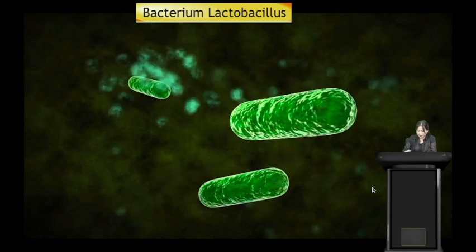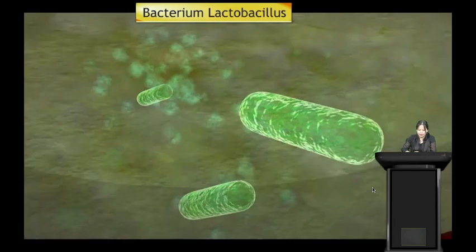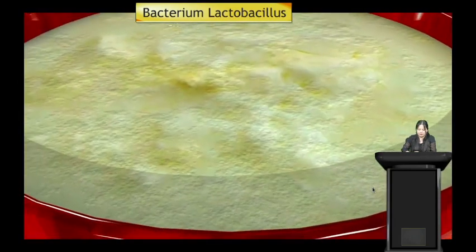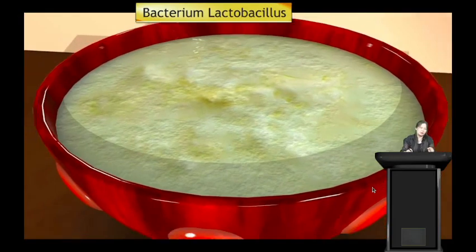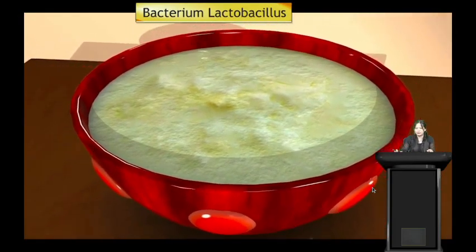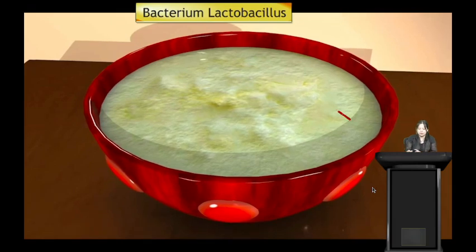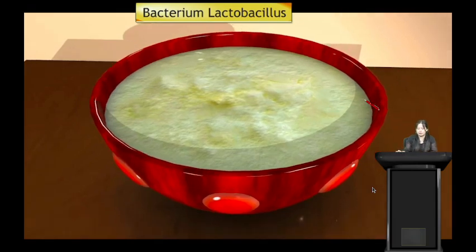So let us see here. Here we get curd from the milk. When we add a small amount of curd into milk, the milk will be converted to curd. Because the curd contains this microbe lactobacillus, it will convert the milk into curd, and that is how we get curd. So we use microbes even in the production of curd from milk.